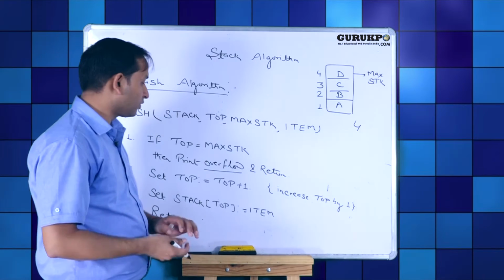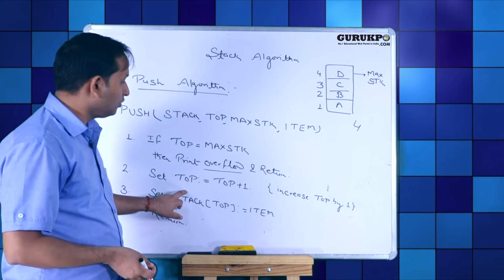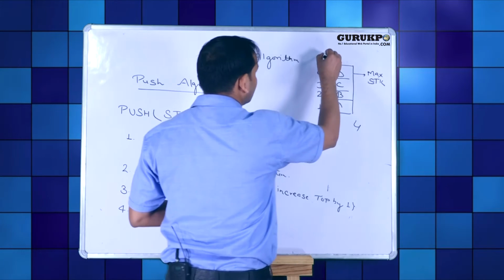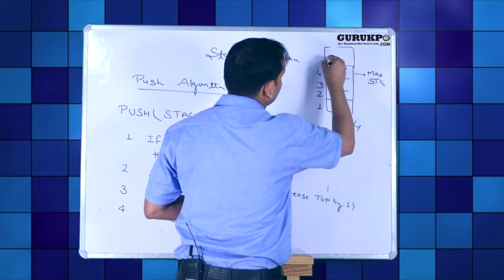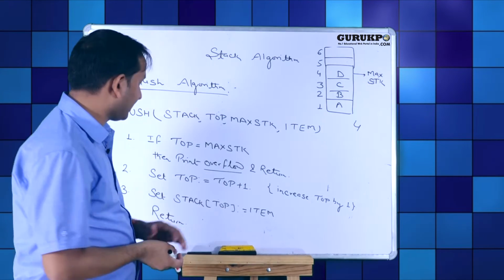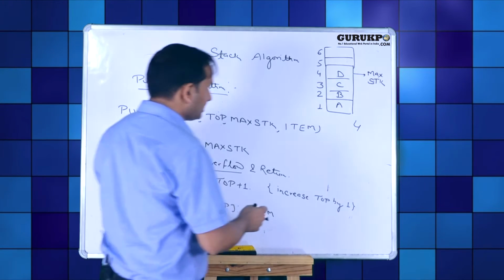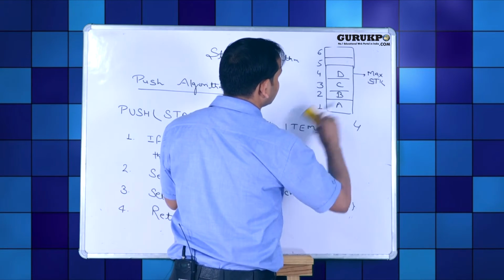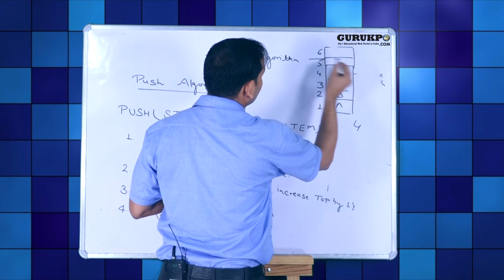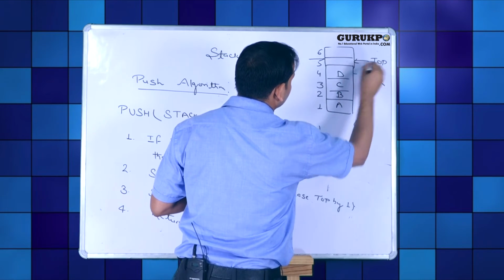Second, if it is not, then set top equal to top plus 1. Suppose the size of stack is 5 or 6. In this case, we can easily insert new element into stack and increase top by top plus 1. Now stack top represents 5th position, top of the stack.